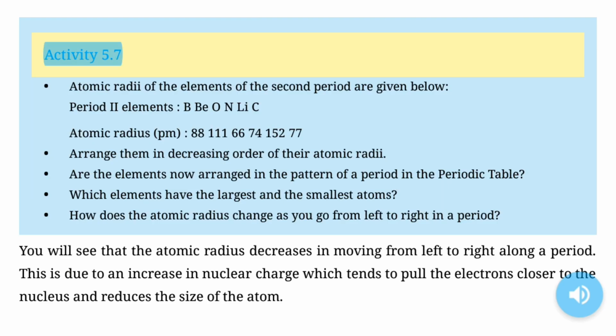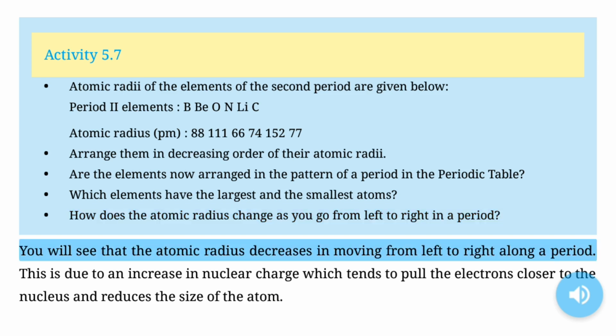Activity 5.7. Atomic radii of the elements of the second period are given below. Period II elements: B, Be, O, N, Li, C. Atomic radius in pm: 88, 111, 66, 74, 152, 77. Arrange them in decreasing order of their atomic radii. Are the elements now arranged in the pattern of a period in the periodic table? Which elements have the largest and the smallest atoms? How does the atomic radius change as you go from left to right in a period?